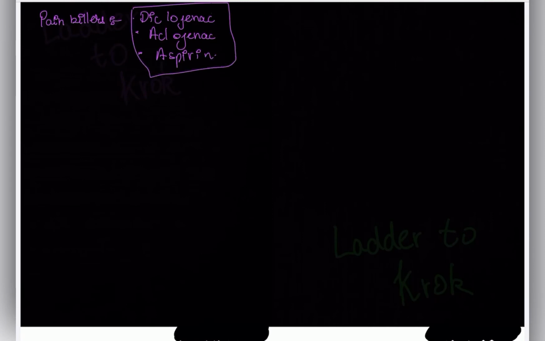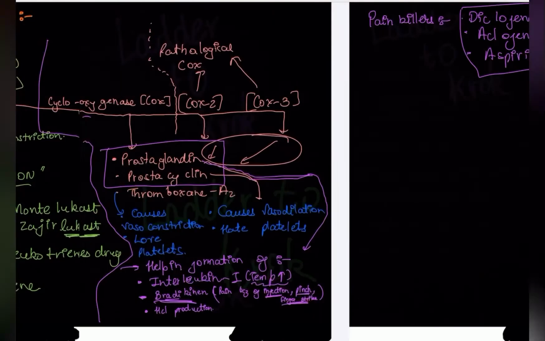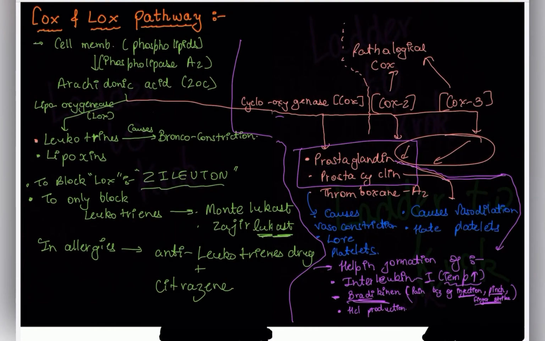What is the function of these three? They basically block prostaglandin production. It's important. In medical biology, it blocks them directly, or their production, or their enzymes. So it blocks prostaglandin production.